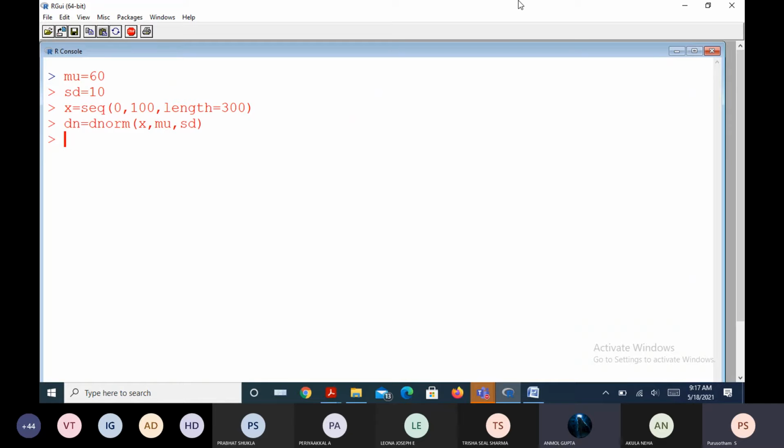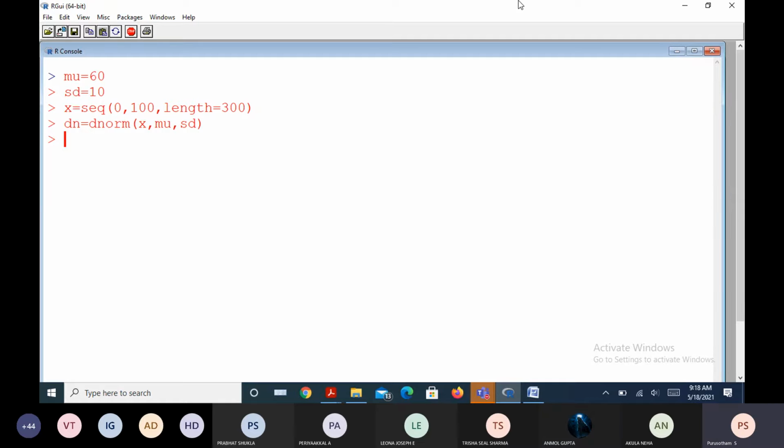Now it contains values ranging between, can you guess the range? So it should be between 0 to 100. Why? Because x is between 0 to 100.